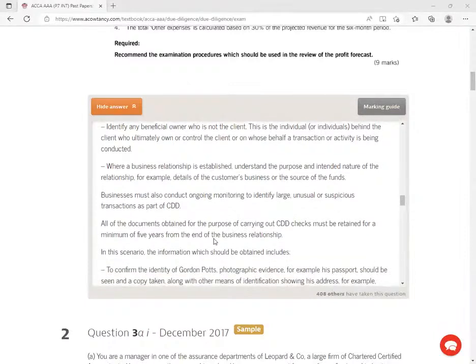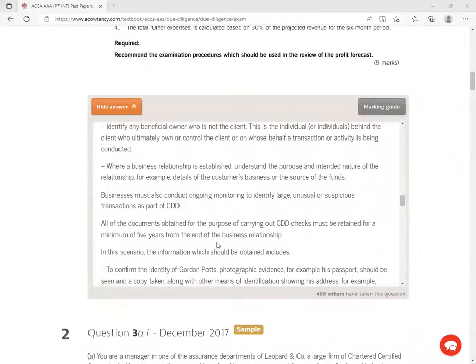All of the documents obtained for the purpose of carrying out these CDD checks must be retained for a minimum of 5 years from the end of the business relationship. So as an auditor, all those documents that you obtain, keep them for a minimum of how many years? 5 years. Even after you cease business with this client, don't take those documents to a shredder. Don't do that. If you do that, you'll get yourself into problems and you'll be taken to court. People will want to see really, did you apply know your client's concept very well.